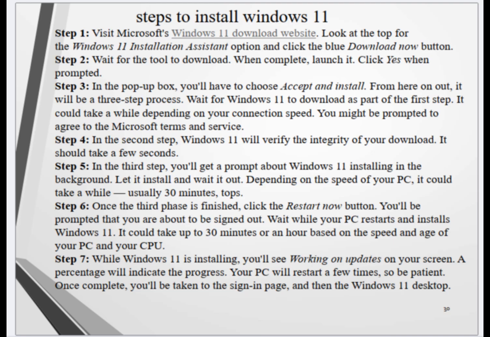Once complete, you'll be taken to the sign-in page, and then the Windows 11 desktop.